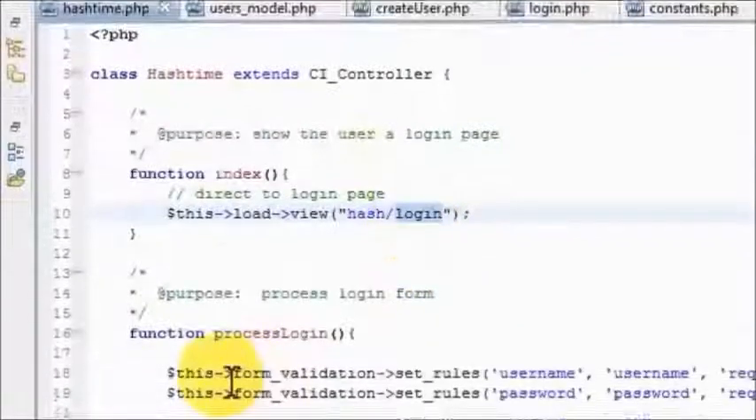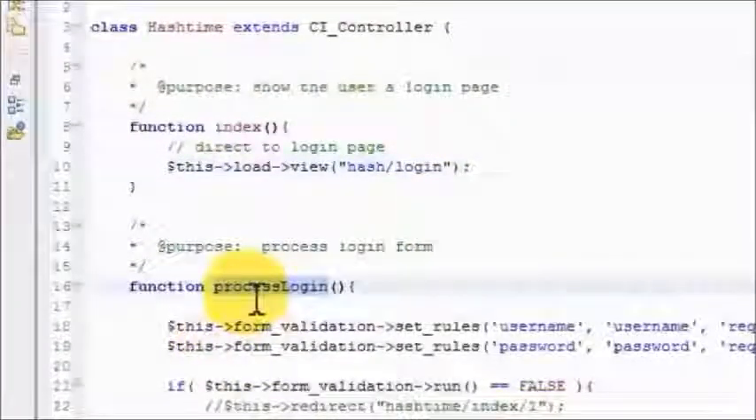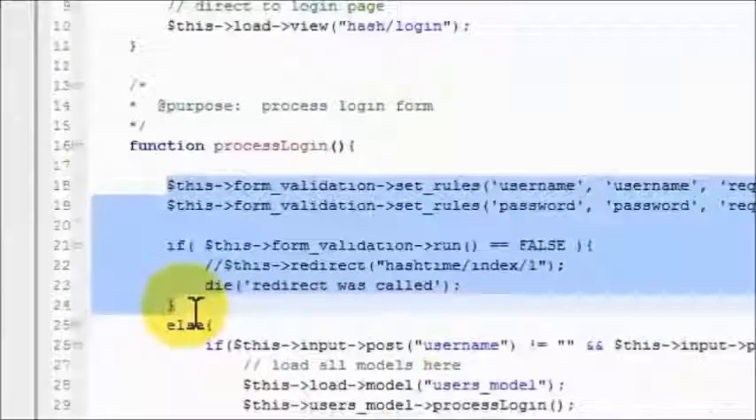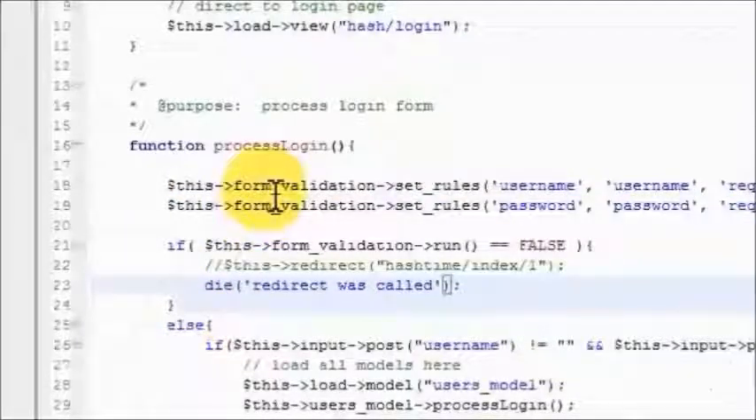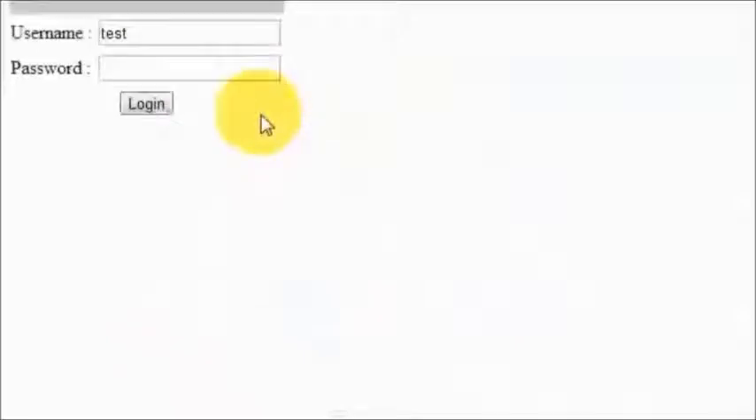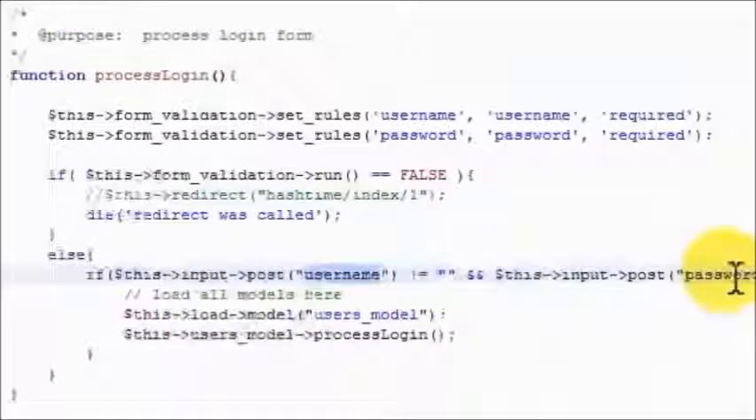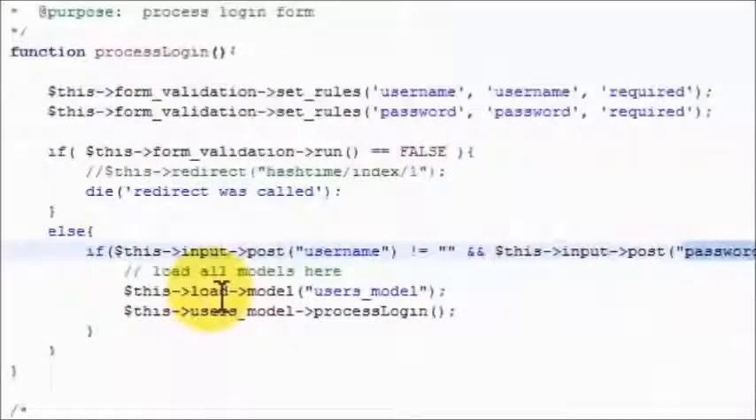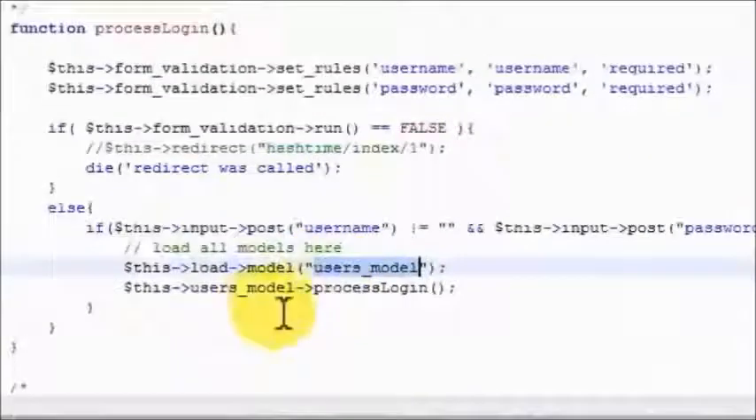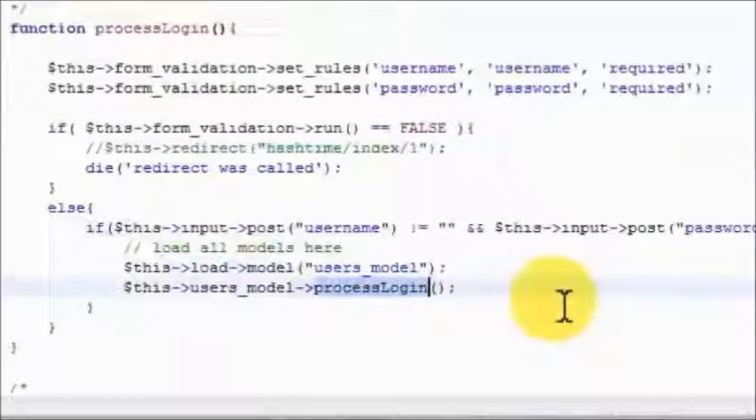Here's my login page. The user hits the submit button, and you can ignore this part if you don't know CodeIgniter. This is basically some form validation stuff to make sure the guy didn't just post blank values at me or incorrect values. So now we get to this part. The guy is giving me his username and his password, and what I do next is I call my users table in the database, and I call the method process login.